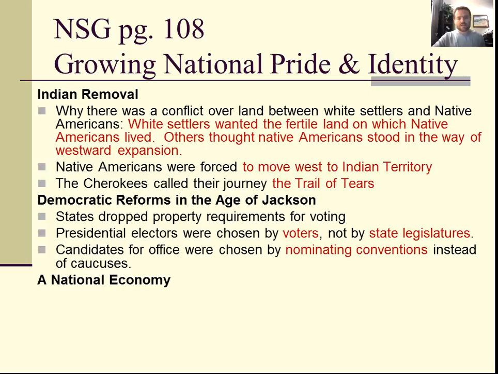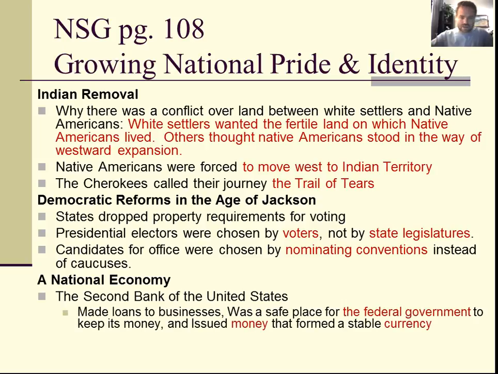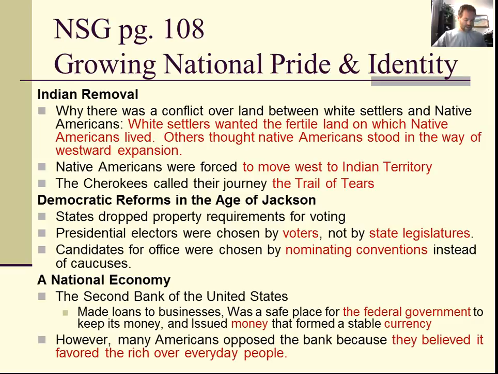And finally, the national economy. This was a conflict over the Second Bank of the United States. The bank made loans to businesses. It was a safe place for the federal government to keep money. And it made the supply of money pretty stable, so the currency was stable. However, many people objected to this. Many Americans opposed it because they believed it favored the rich over everyday people, and Andrew Jackson vetoed the bill to renew its charter.